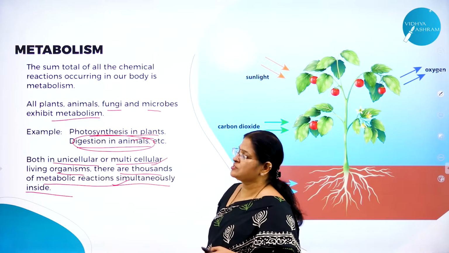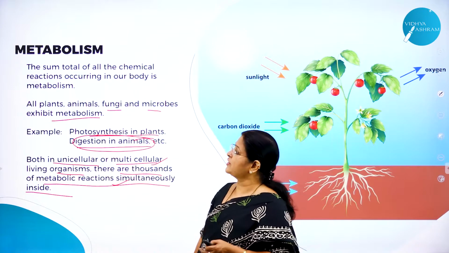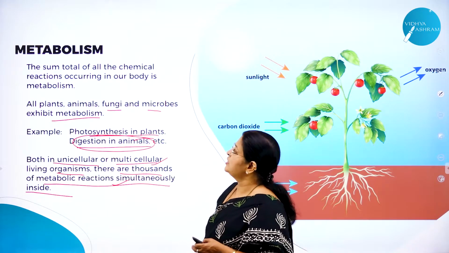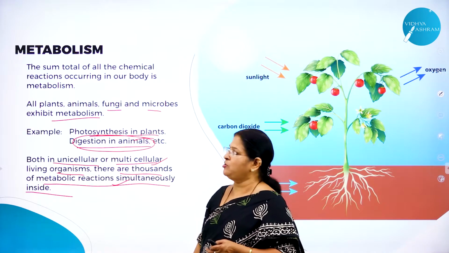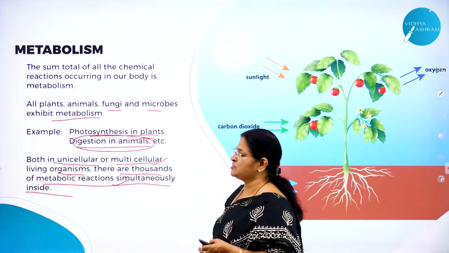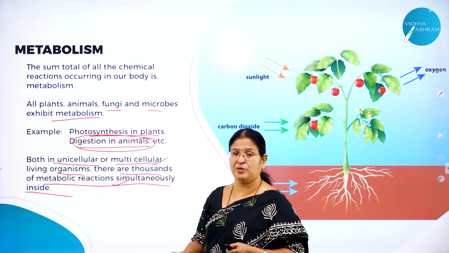So what is metabolism? It's a very, very important characteristic feature of living organisms, which is nothing but the sum total of all the chemical reactions occurring in our body. That is called metabolism. And what is a classical example? As I said, metabolism is divided into two, that is anabolism and catabolism. Put together it makes what? Metabolism.